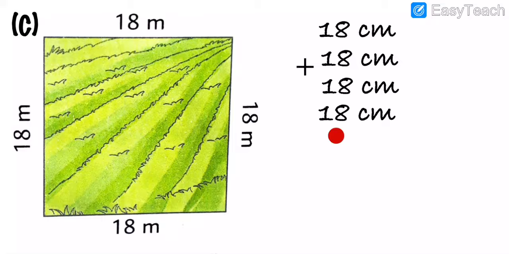Note down this again. 8 plus 8 is equal to 16. 16 plus 8, do with your finger, is 24. 24 plus 8 is 32.